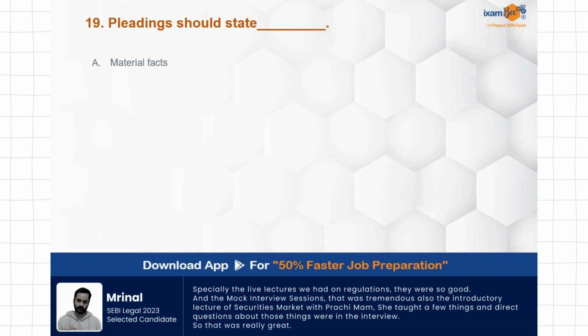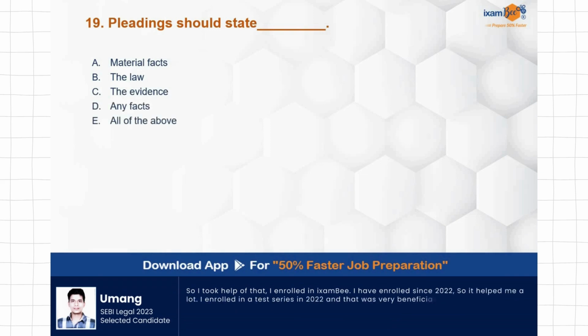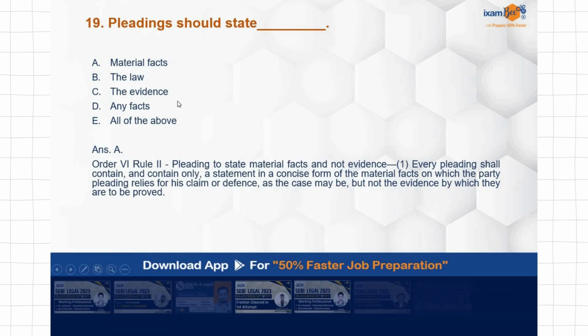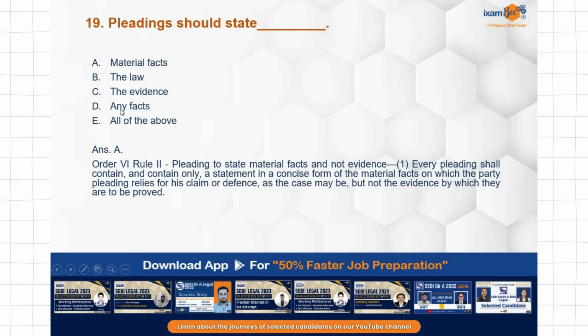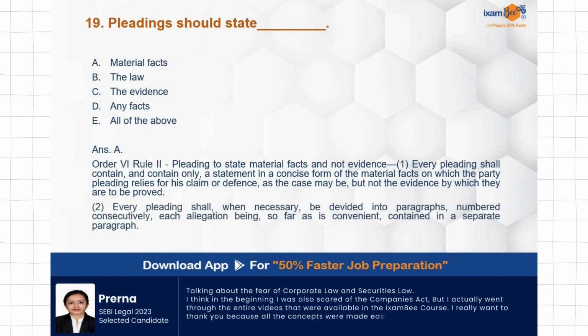Pleading should state: material facts, the law, the evidence, any facts, all of the above. It is very clear to us that pleading should state material facts only, and not evidence or law on the point. Pleadings to state material facts and not evidence. Now, "any facts" is where the answer goes wrong, because the appropriate answer is material facts. So, Order 6, Rule 2 covers this point. It should not consist of evidence. It should not consist of any law.